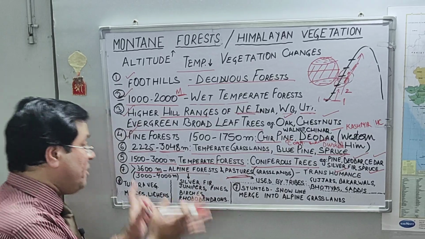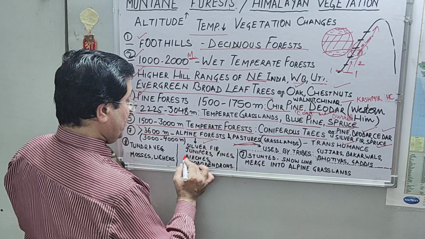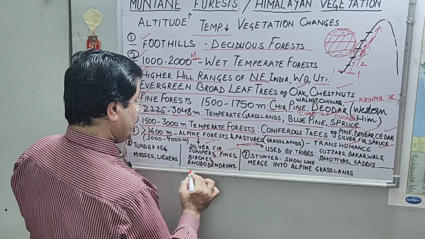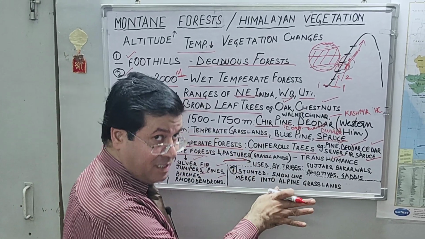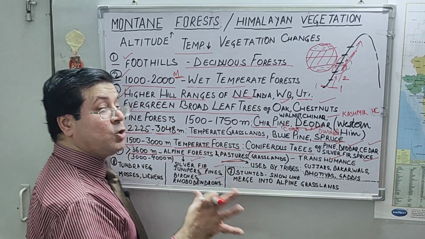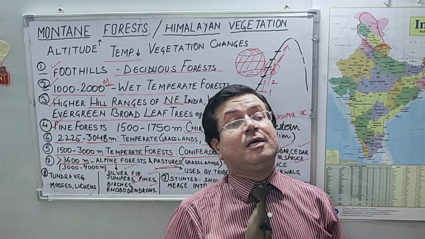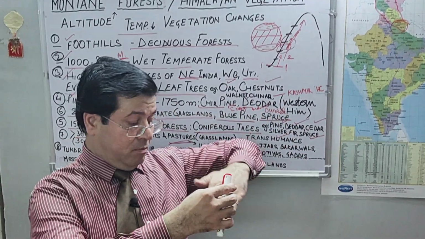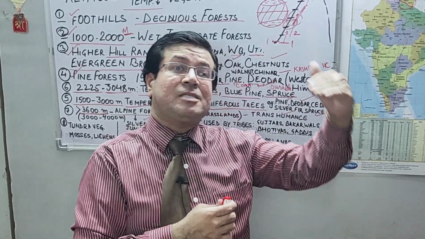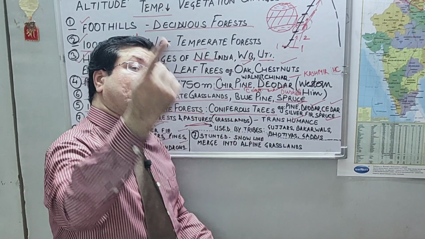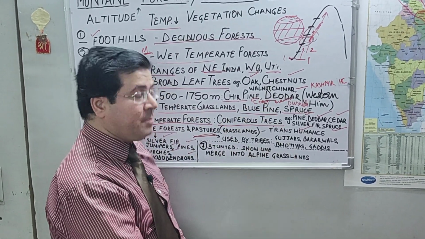And in the alpine forest region we have several trees which are commonly grown there: silver fir, junipers, pines, birches, and rhododendrons, right? And grasslands are also there. These grasslands are used by nomadic tribes. In the Himalayan region, several tribes move from the lower reaches of the Himalayas to higher reaches during extreme summers, and during extreme winters they again come back to the plain areas or near the plain areas.